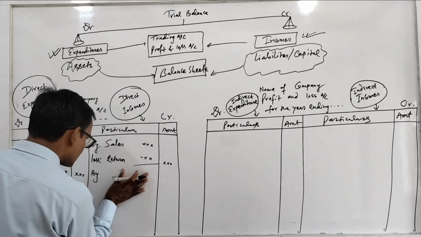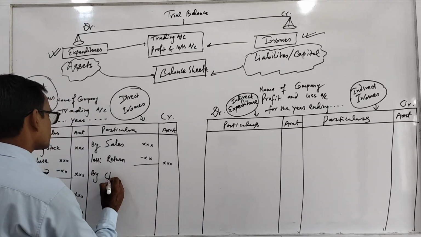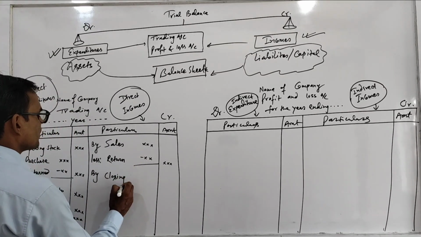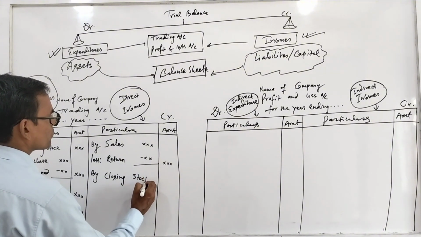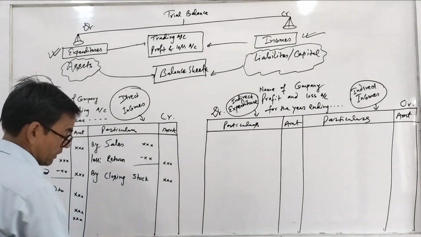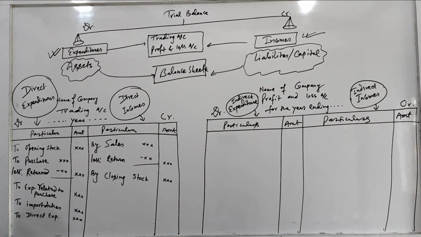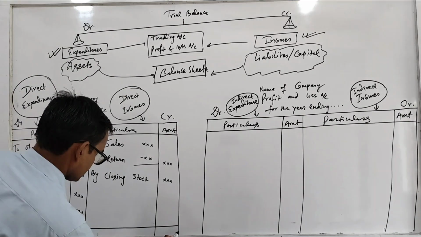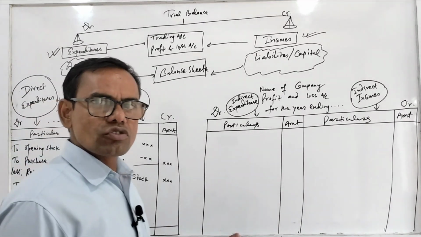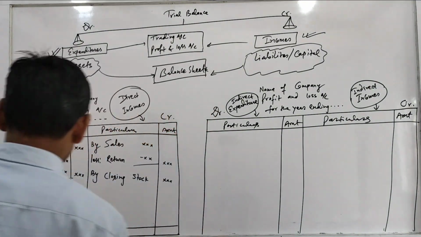And another thing is that closing stock. If there is given closing stock, you have to write closing stock here. After that, you have to close it. After preparing trading account, you have to balance it.